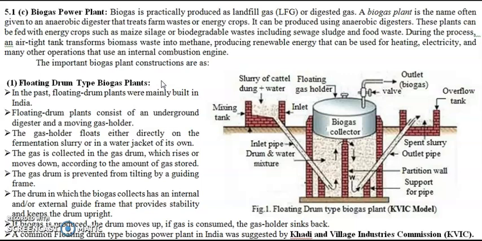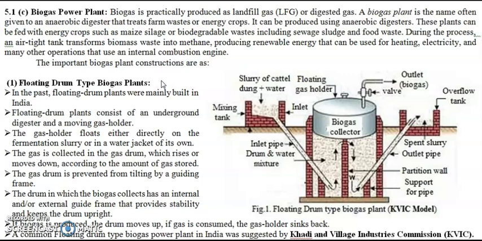Now there is one very important renewable energy resource which is known as biomass, and the energy that we get from biomass is called biomass energy, or we can also call it biogas. Now what is biomass? Biomass basically consists of a number of wastes.